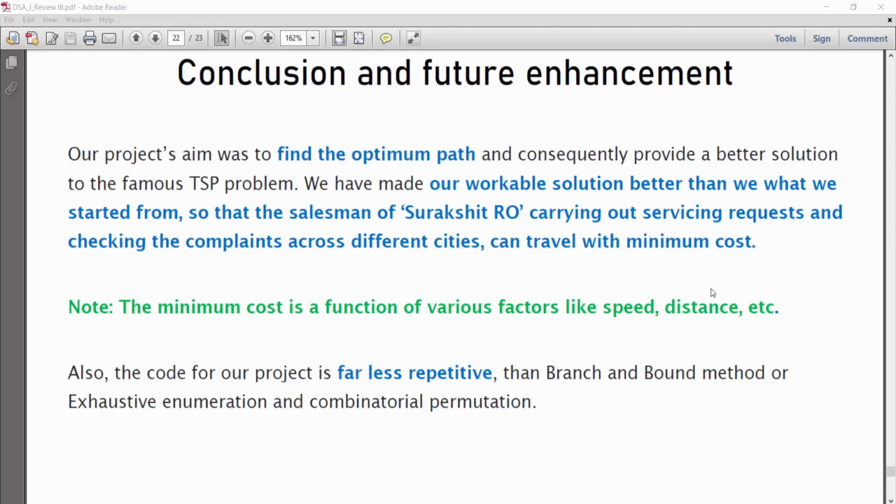Our code for our project is far less repetitive than the branch and bound method, and in future enhancement there is scope of elaborating upon heuristic algorithms like genetic algorithm, ant colony optimization, and simulated annealing. There are many more solutions for the TSP problem. By using dynamic programming, we have made our solution for the traveling salesman problem a bit better by choosing smartly enumerated function calls rather than a brute force algorithm working its way through every single possible path that our salesman could take.